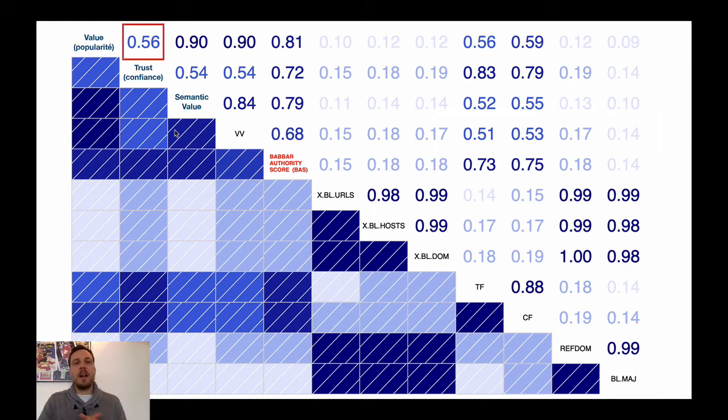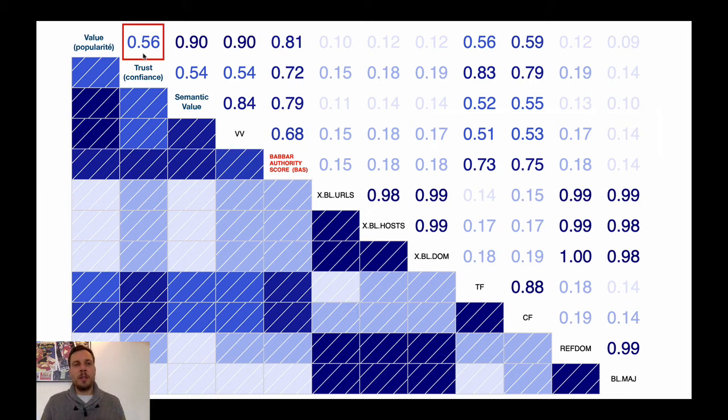Let's look at this value. It is the correlation value we have between the value and the trust. So between the popularity and the trust of a website. If you look at all the values in this diagram, you can see that they all range between 0 and 1. 0 being no correlation at all, 1 being perfect correlation.